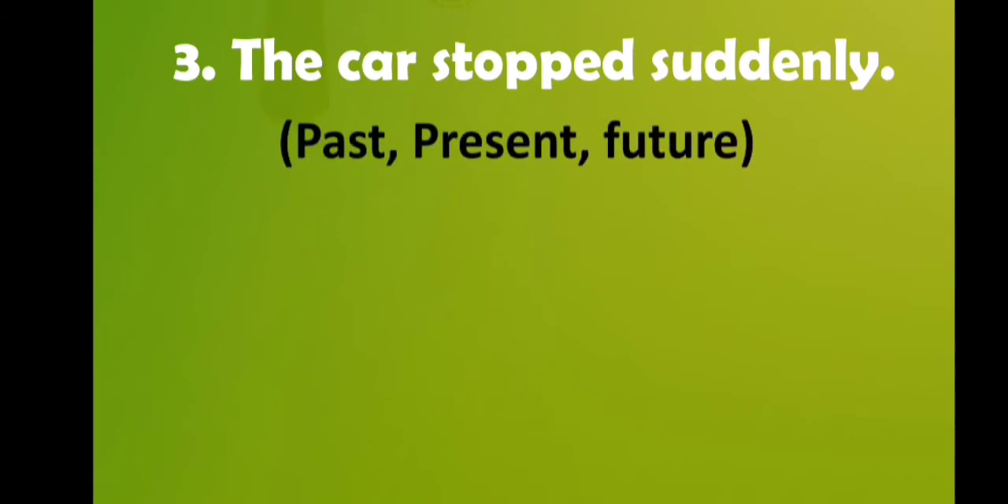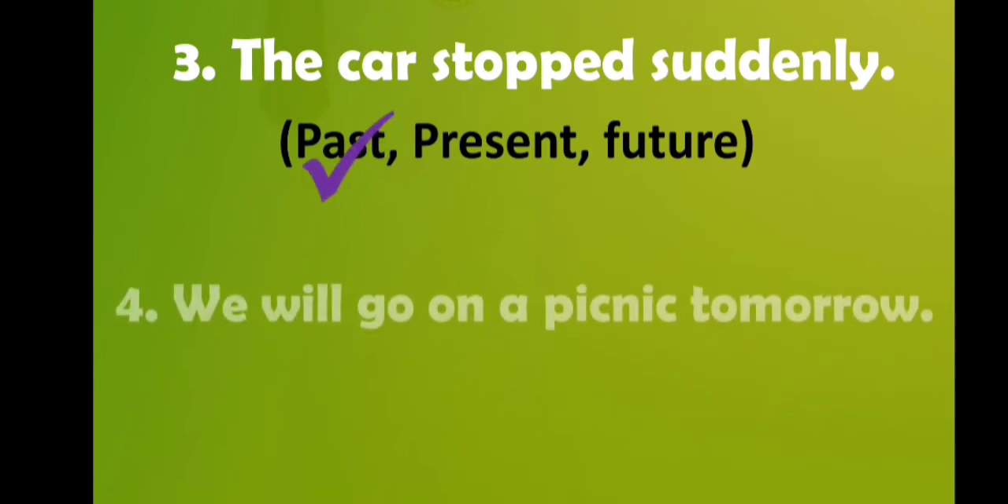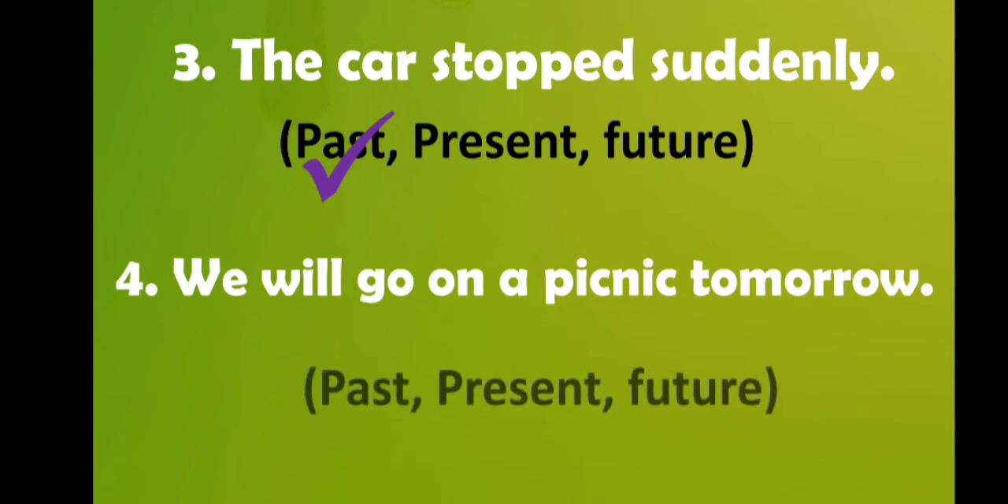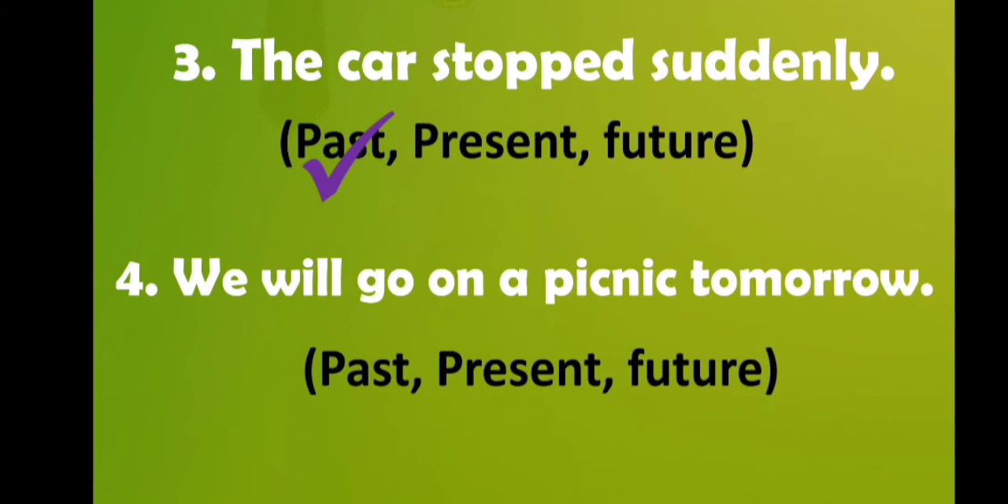The next sentence is "The car stopped suddenly", and the options are past, present and future. Here you can see which verb we have used. Yes, "stopped", and here we have used the verb's ed form. So this sentence is of past tense. The next sentence is "We will go on a picnic tomorrow." Here you can see in this sentence we have used "will", and you know very well that we use "will" in future tense. So this sentence is of future tense.